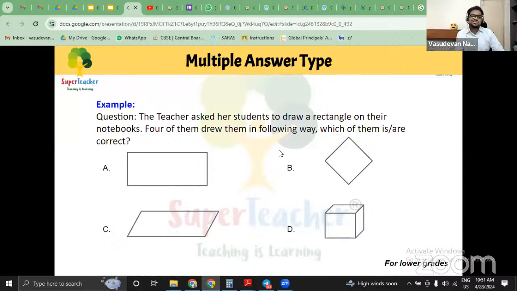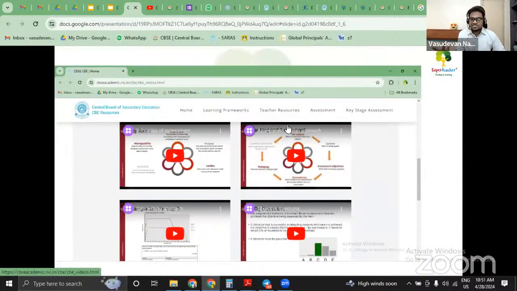Multiple answer type question. I'm pretty sure all the teachers who said C are smiling right now. Yes, you need to smile a little bit. So C is not the correct answer. We'll talk about the reasoning of all these questions probably during our session in the CPD program.